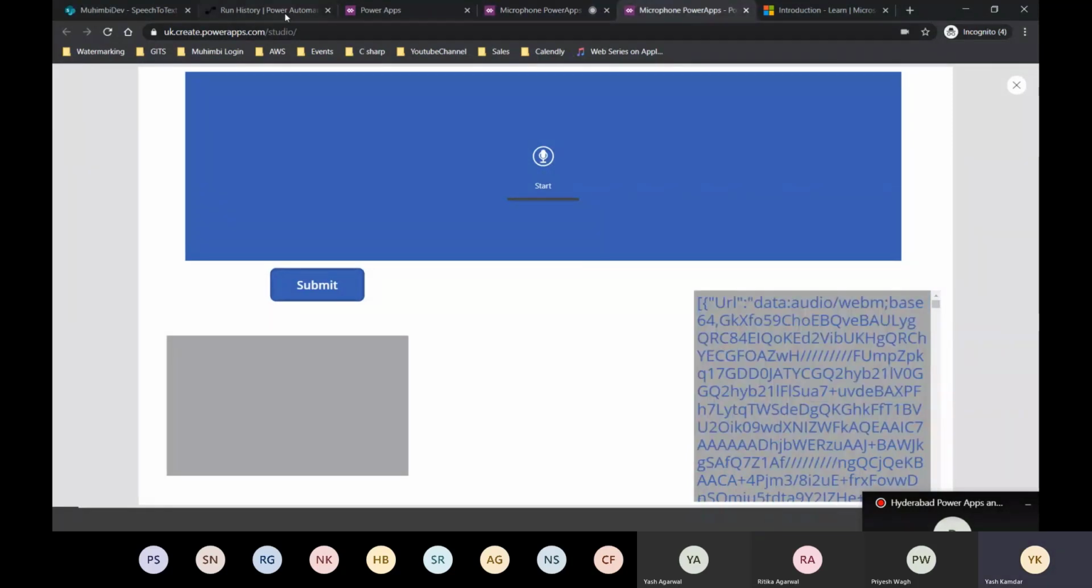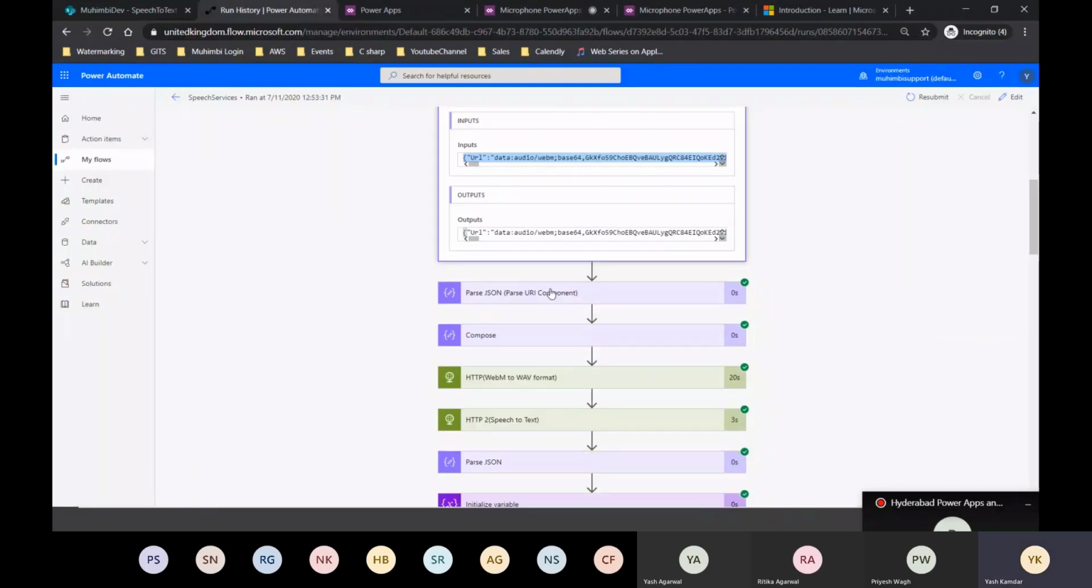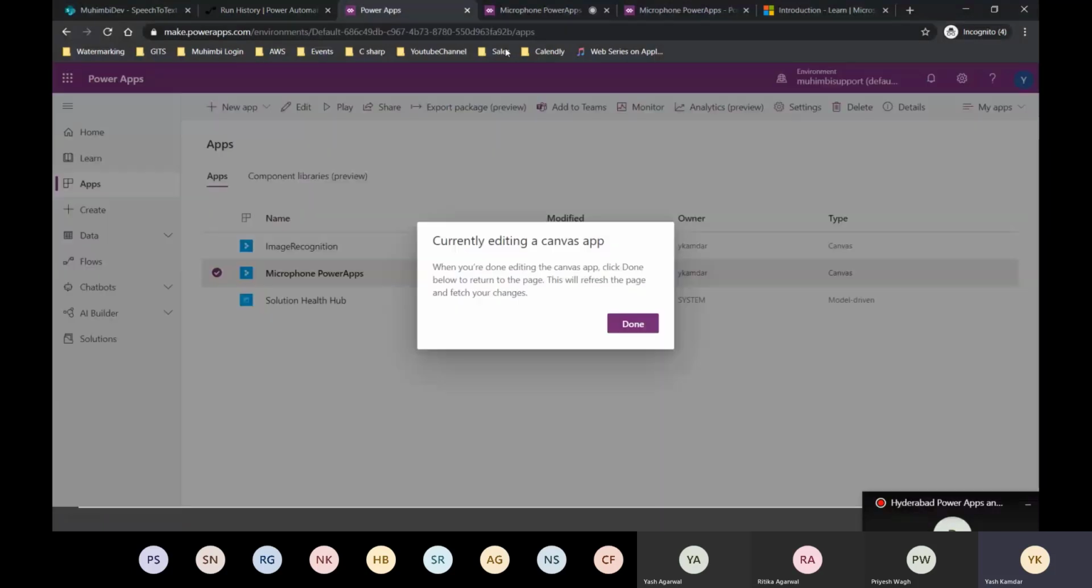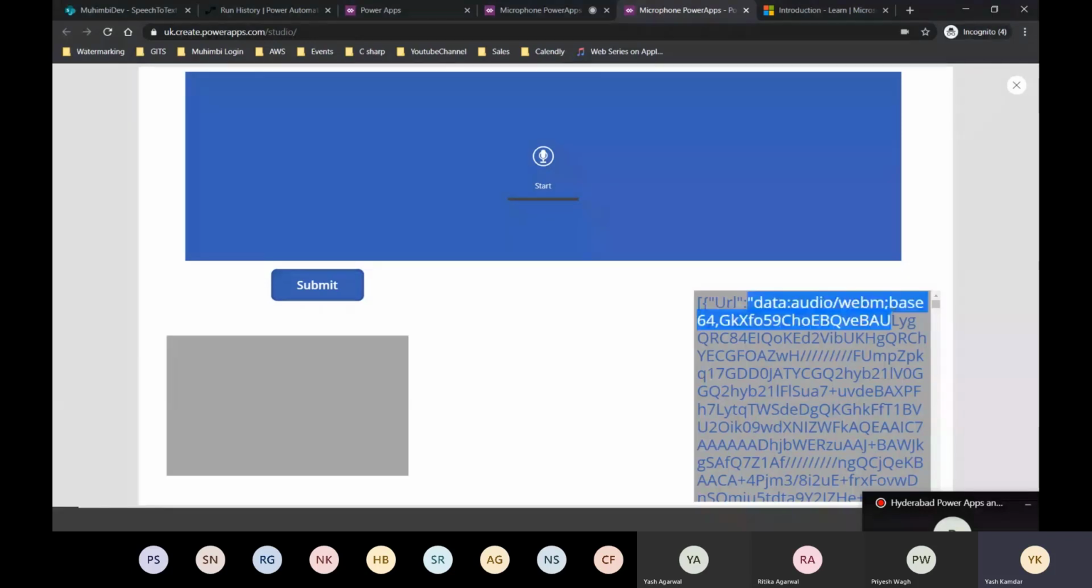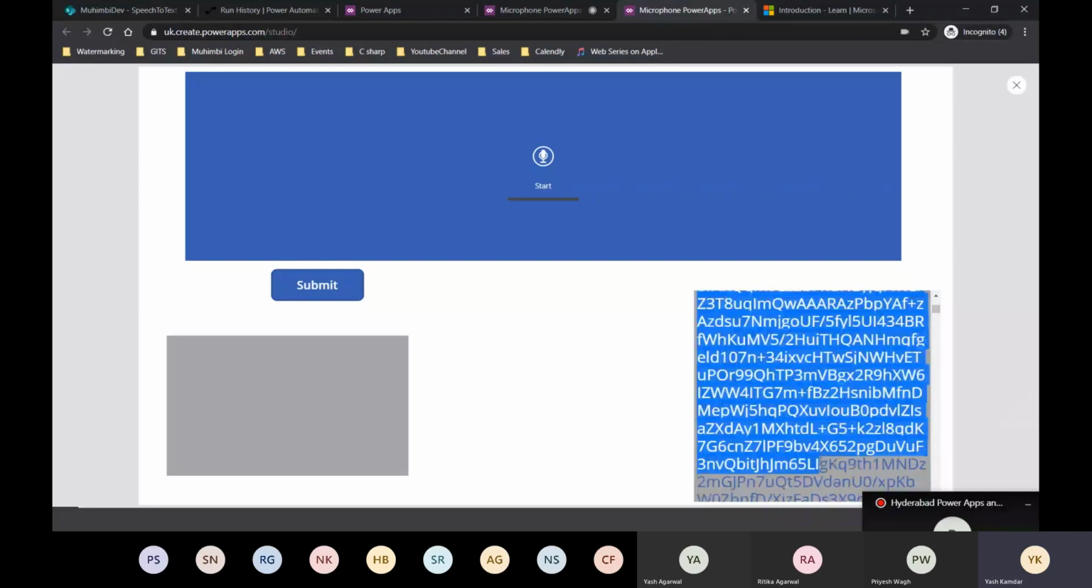Then I'm passing it. Now why I'm passing it, I'll tell you why. It has two properties. One is the content type, which is audio/webm, and the second is the actual base64. I'm not concerned with audio/webm, right? I just want the base64 because this contains the meaningful audio. That's why I'm passing it, so that I can extract this base64 audio from the total JSON output passed via the JSON function.